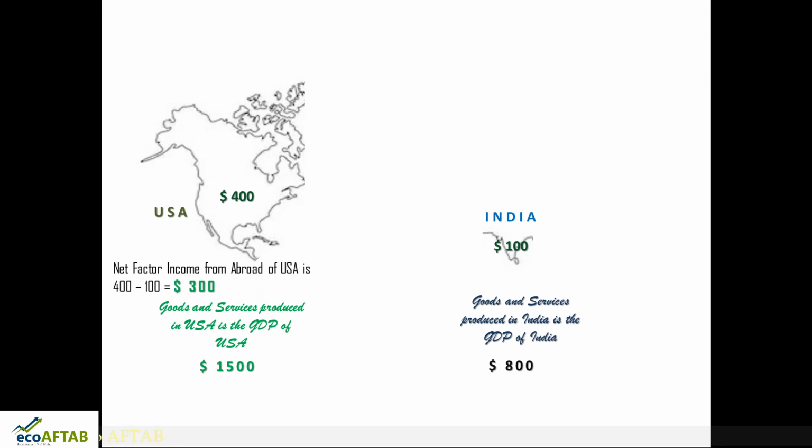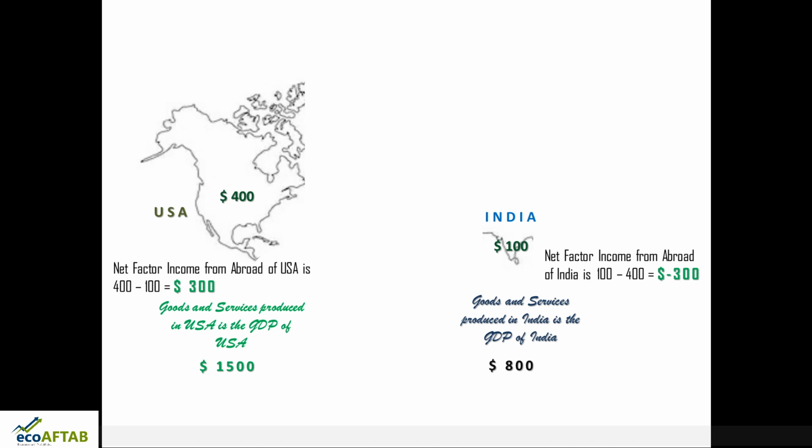So the net factor income from abroad of USA is 400 minus $100. So USA had sent $100 to India and it has got $400. The difference between $400 and $100 is $300. This $300 is called the net factor income from abroad of USA. Similarly, the net factor income from abroad of India is 100 minus 400, that is equal to minus $300. So you can see the NFIA of USA is positive and the NFIA of India is negative.